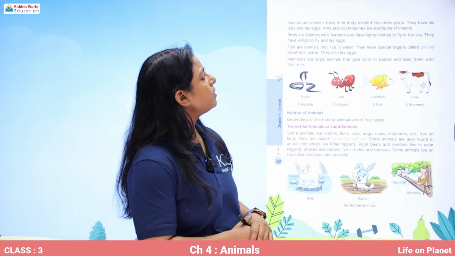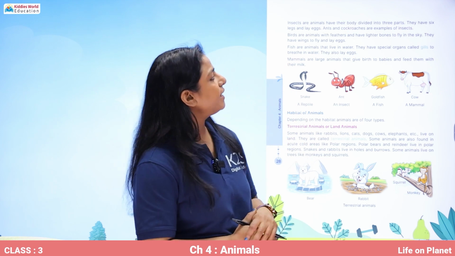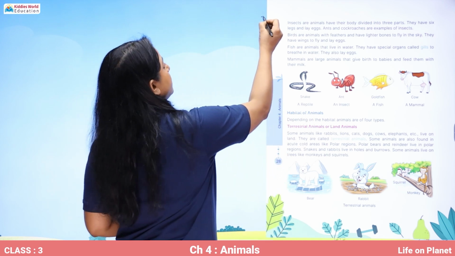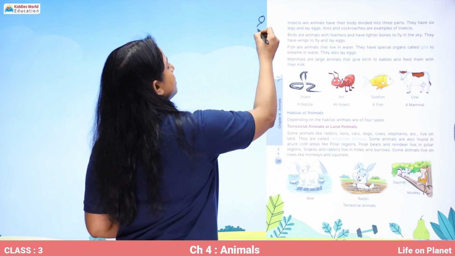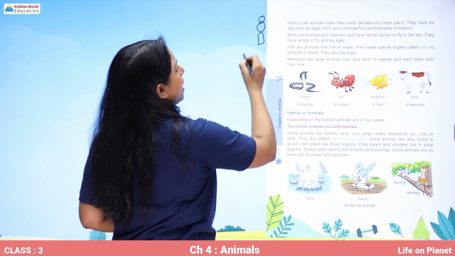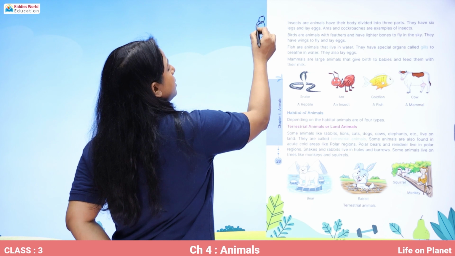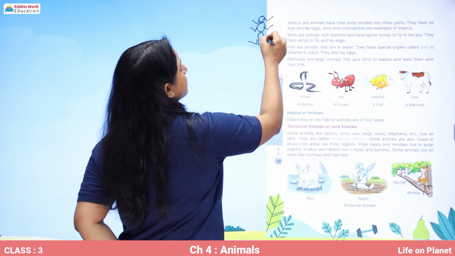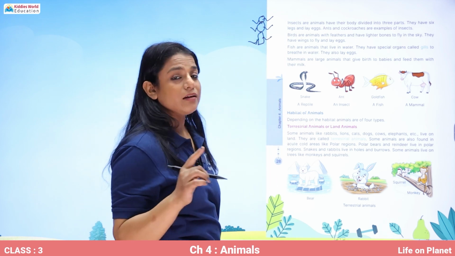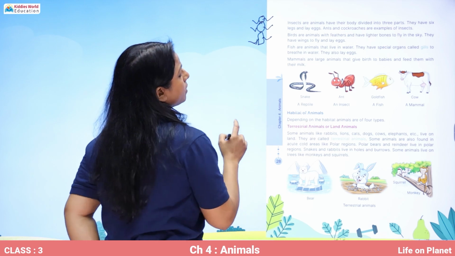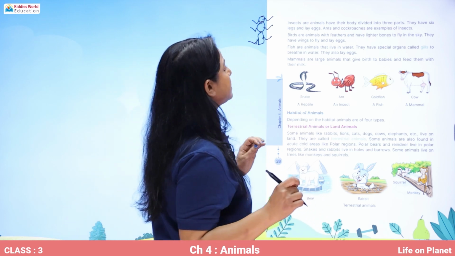Insects are the animals that have their body divided into three parts. So, what is an insect? An insect usually has a body which is divided into three parts, and then they have six legs, three pairs. Okay, they have six legs.